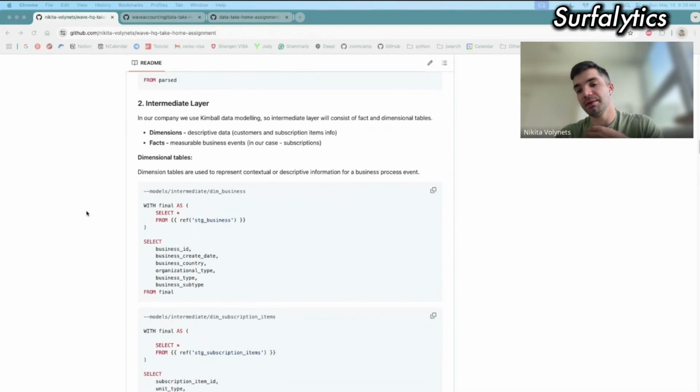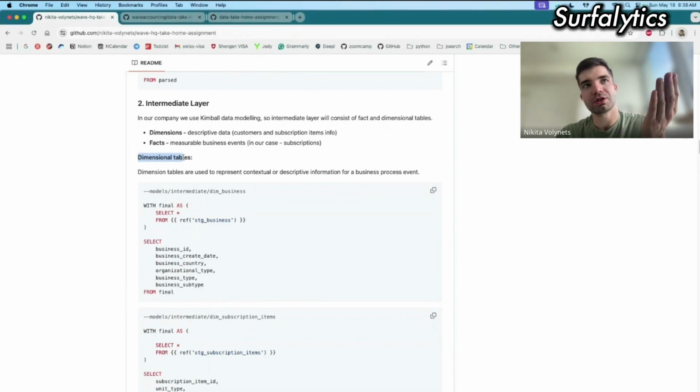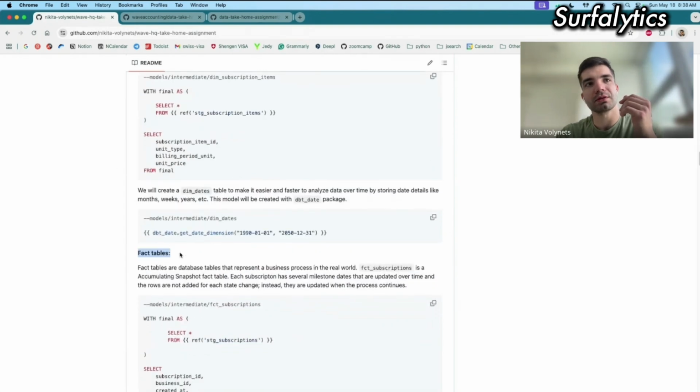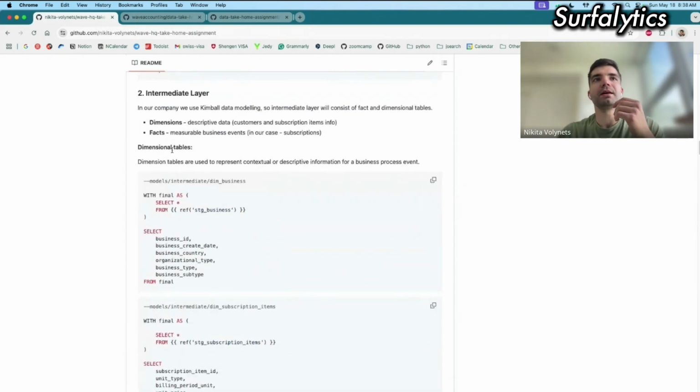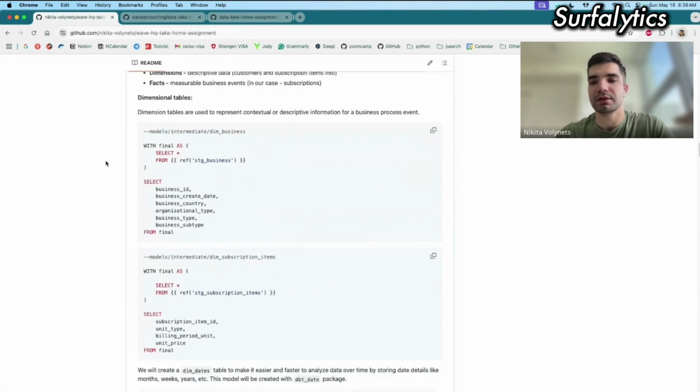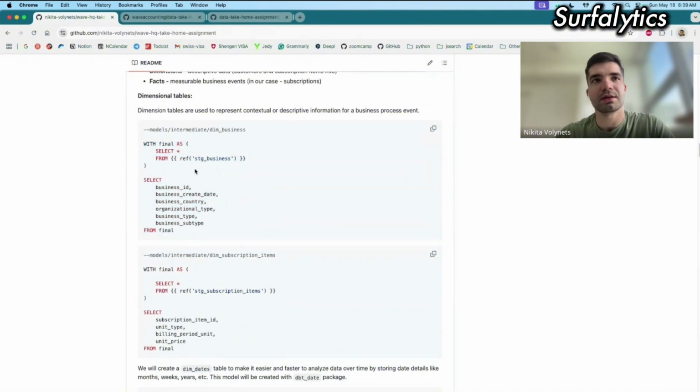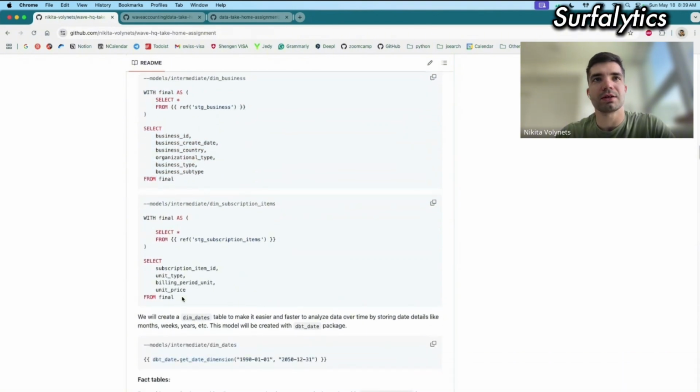Because we have the Kimball approach, or dimensional modeling approach, for how to model data, I use it here. I created dimensional tables with some descriptions, and I created fact tables. Let's start with the dimensional tables. I created two dimensional tables that we already had. It's just business information, which is absolutely the same as in our staging layer, and the second one is information about subscription plans, also the same as the previous layers.